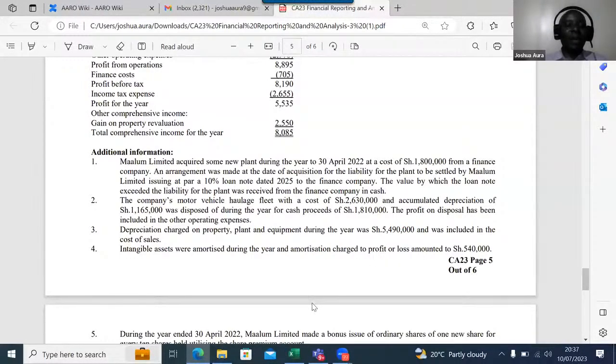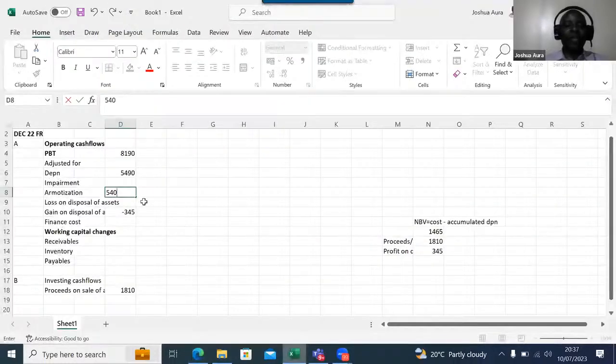But again, remember that the figures that I have here, ladies and gentlemen, for the two items, that is depreciation and amortization, will be positive. Why am I taking this as positive? Remember, you are making adjustments. When I was getting these profits, like depreciation, I must have subtracted. Amortization, I must have subtracted. So during the adjustment stage, I will need to add back. Remember, any expenses in these adjustments, you add back. Any gains here, you deduct.